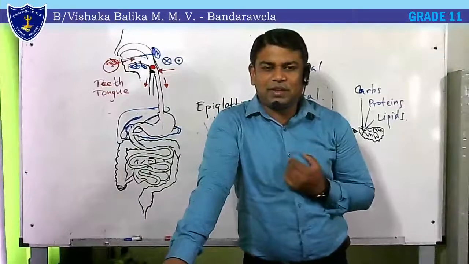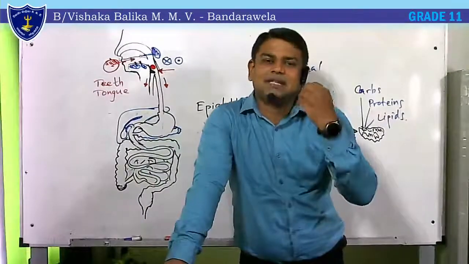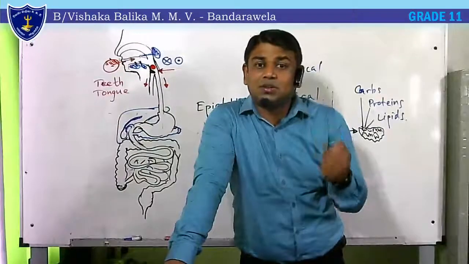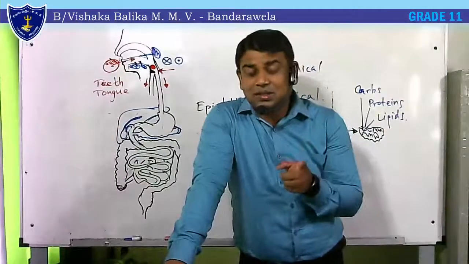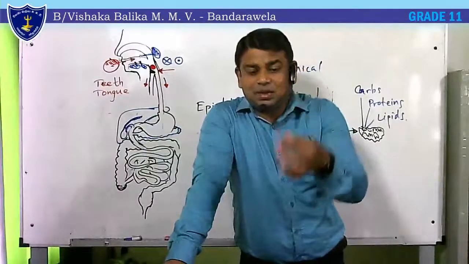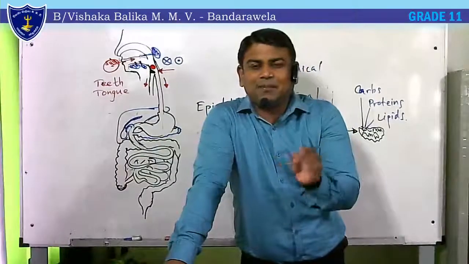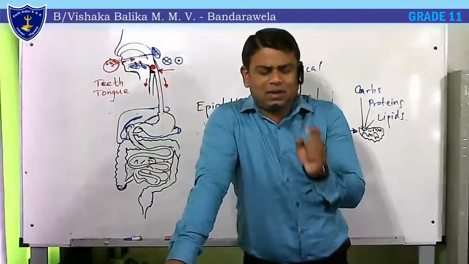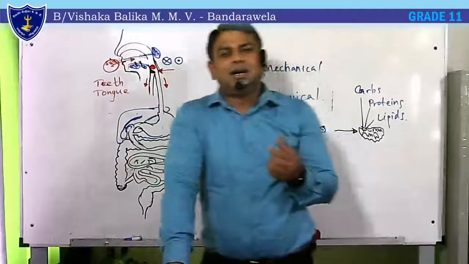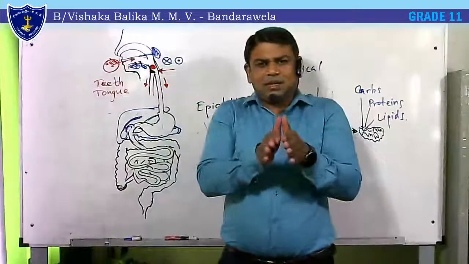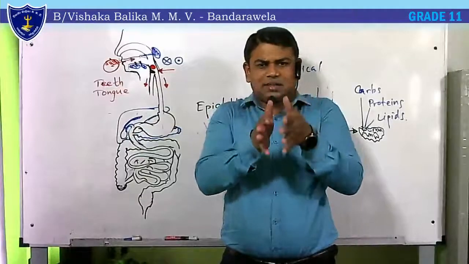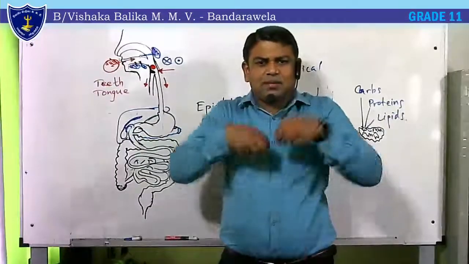If you swallow it, that means you are giving the stimulus to start the muscular movements throughout the esophagus. That is called the peristalsis process. Regularly, or I mean orderly, the muscles will contract from the nearest to the farthest, contracting and squeezing and putting it into the stomach.